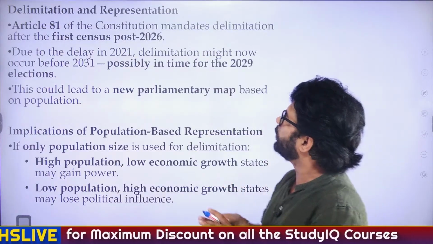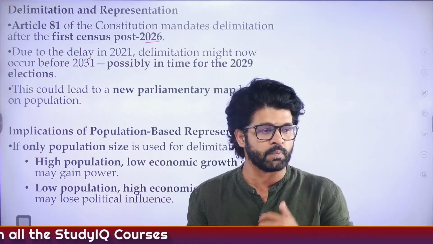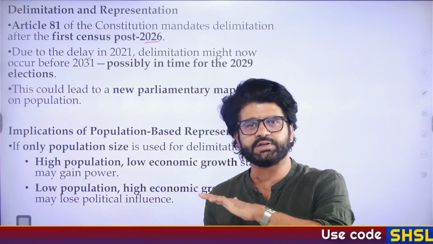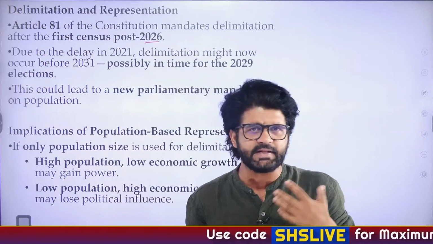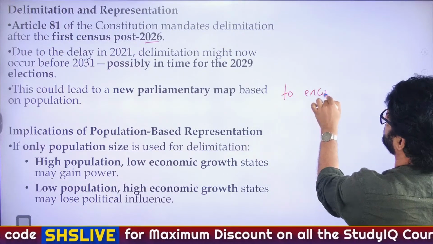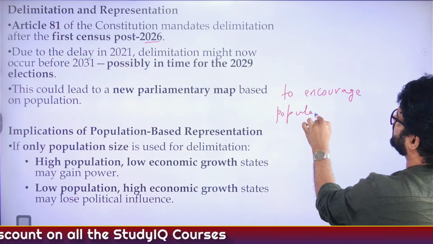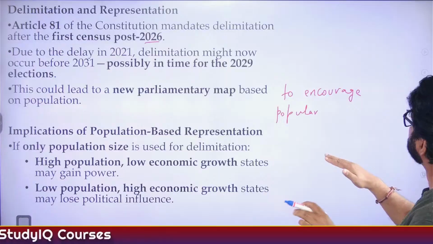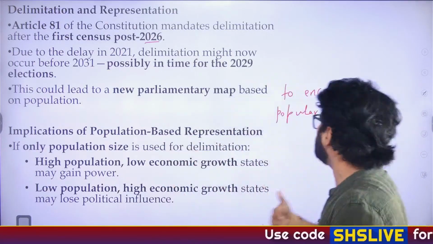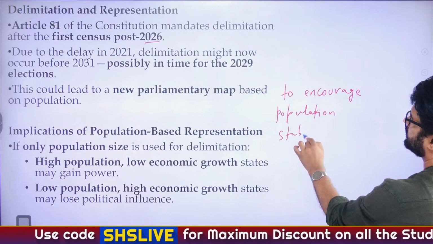First census post 2026. You may have read about it. Different amendments were introduced in polity. And the Lok Sabha seats are currently frozen based on the 1971 population, to encourage population stabilization measures. When you read Lakshmikant, they use terms like this: 1971 census, we have frozen, and we have the seats in Lok Sabha based on that census to encourage population stabilization measures.